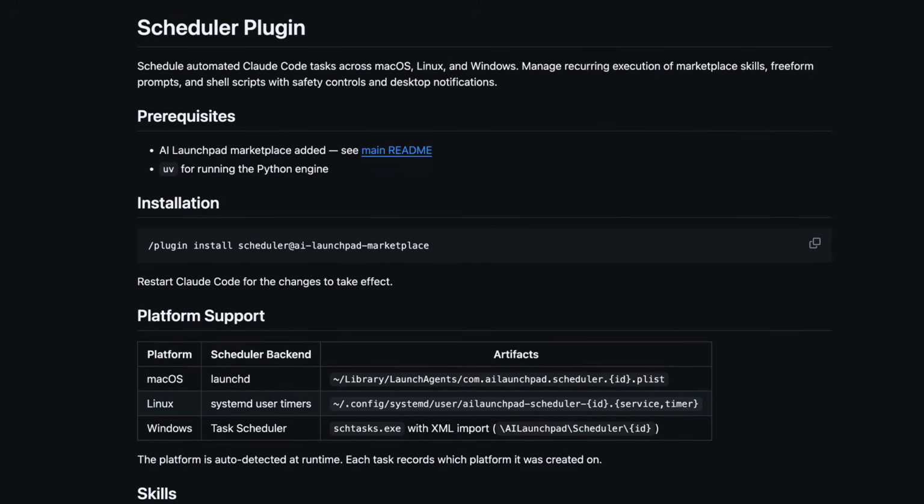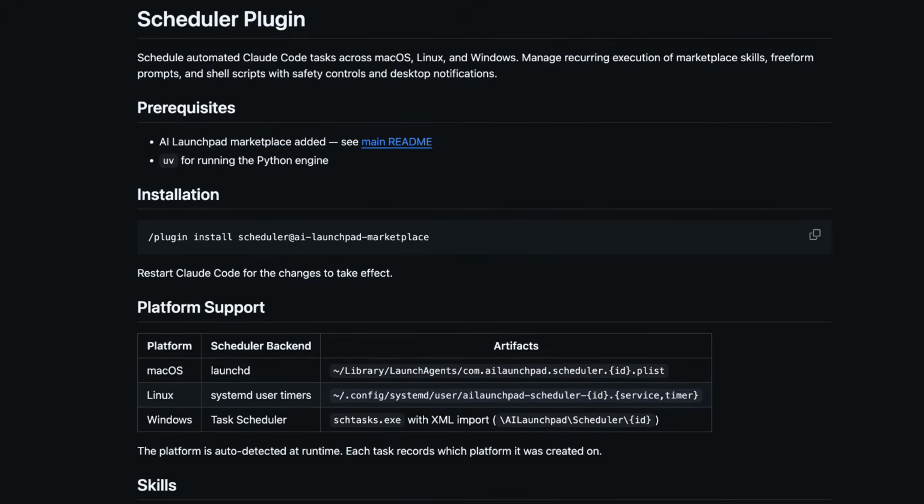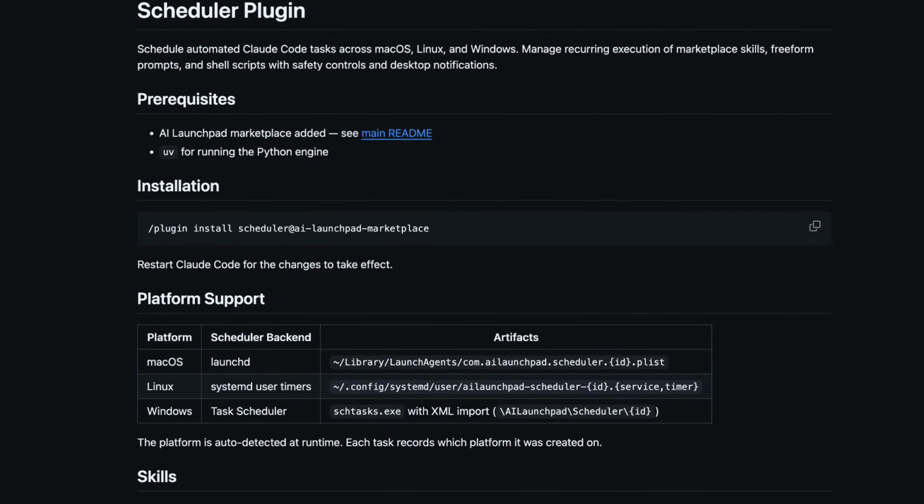But if you're like me and would rather use Claude Code in the terminal to schedule tasks, then you can use this plugin by Kenneth, which does look promising, and I may try it out in the future if there's enough interest.